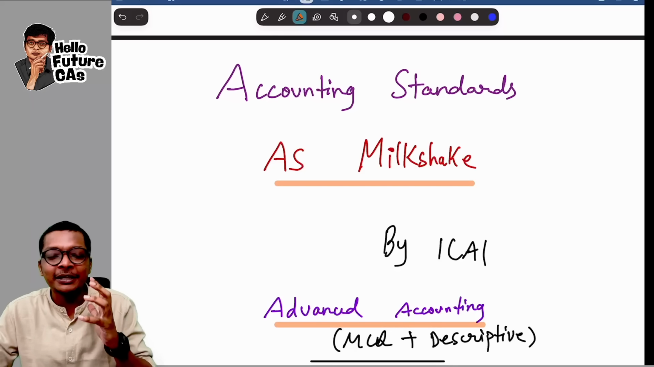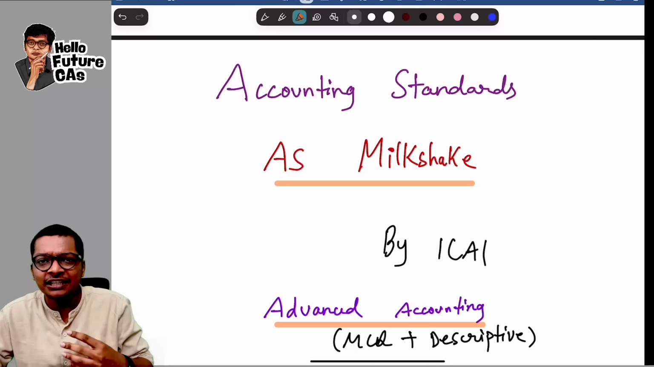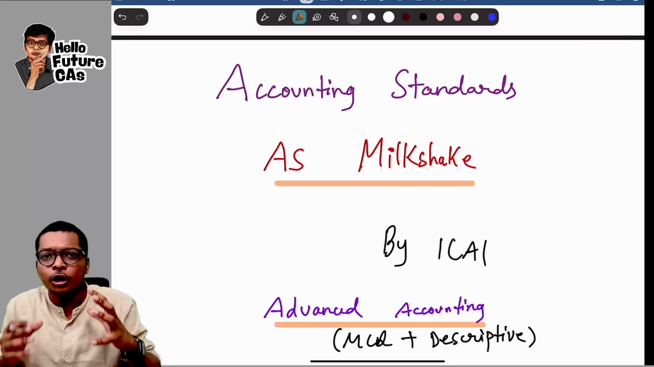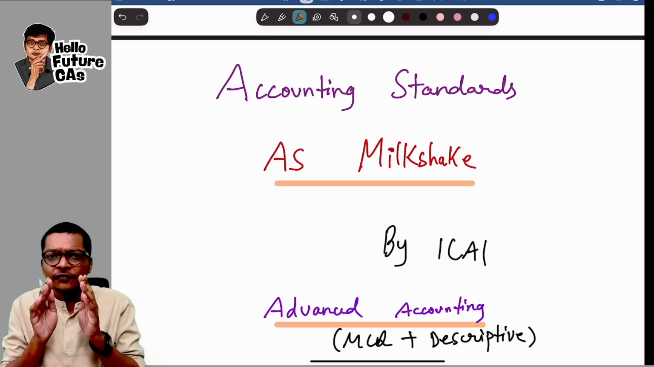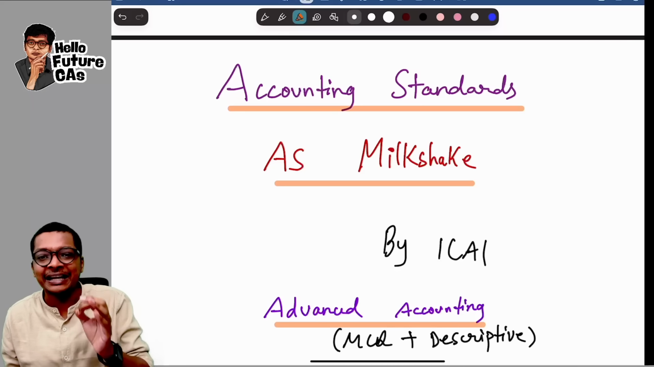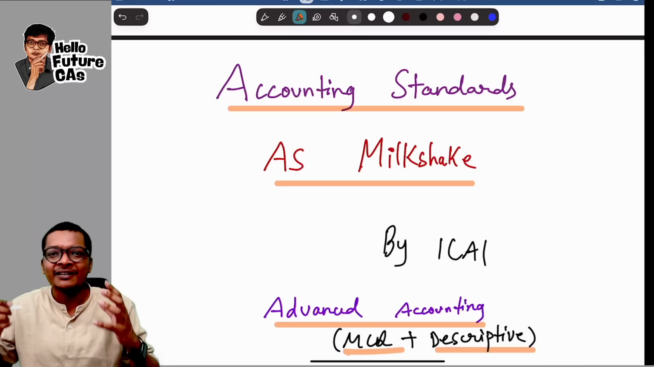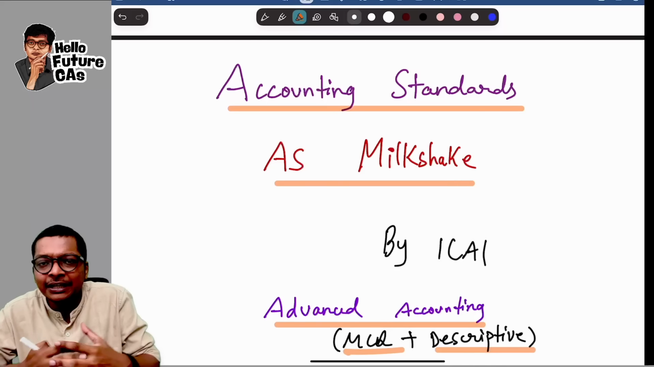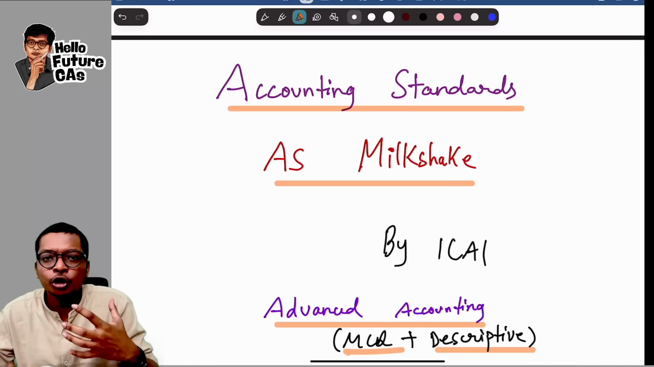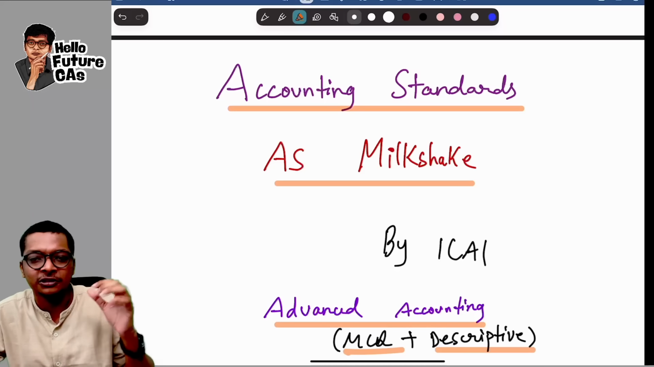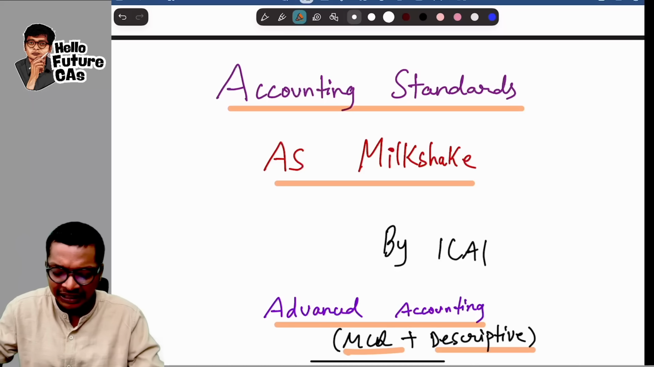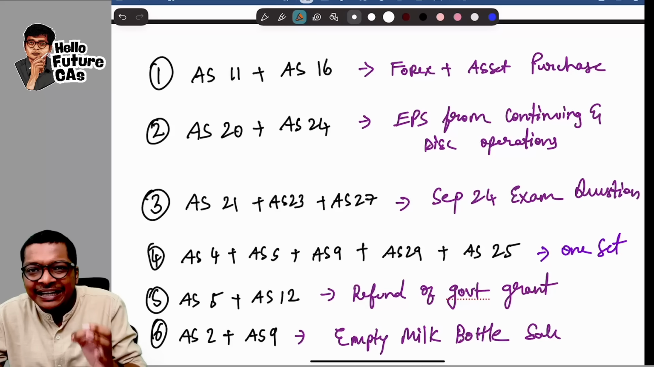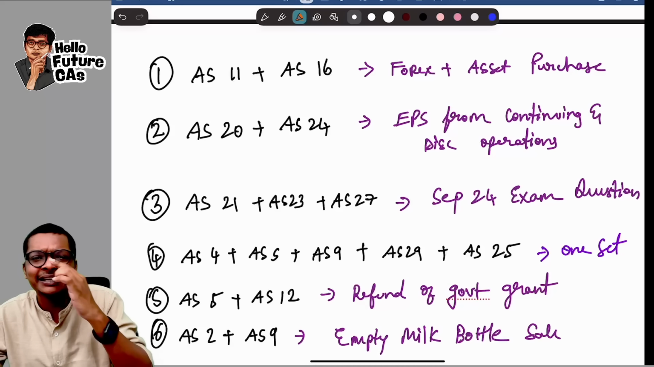In the Advanced Accounting paper, in the last few attempts, ICAI has done something very relevant and important to test our concepts. Instead of testing independent accounting standards in MCQ and descriptive questions, they have started combining accounting standards. Two to three standards are combined into one question, so it's going to go more deep into your concepts. Today I'm going to show you all the milkshakes, or combinations of questions, possible by ICAI, guys.